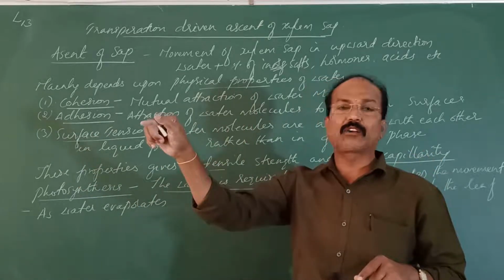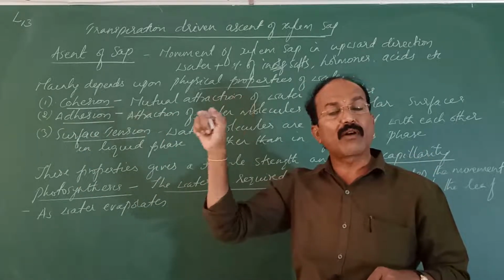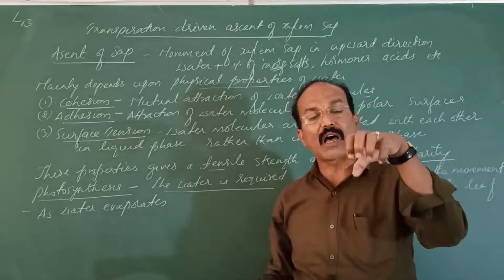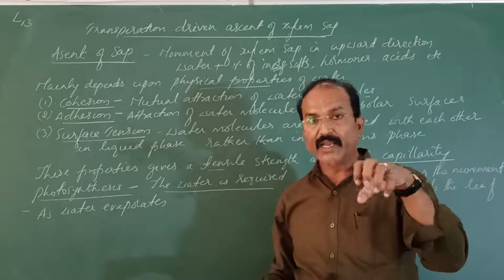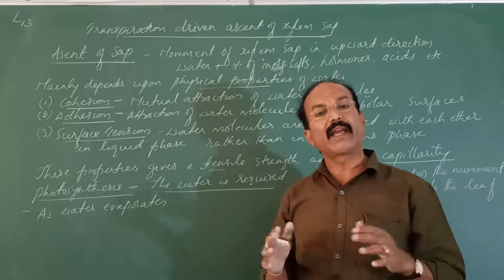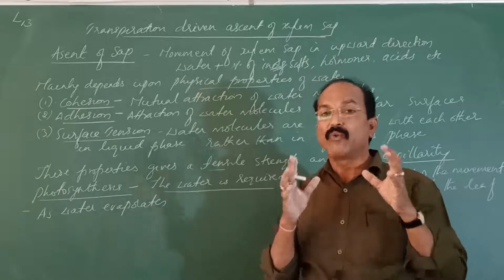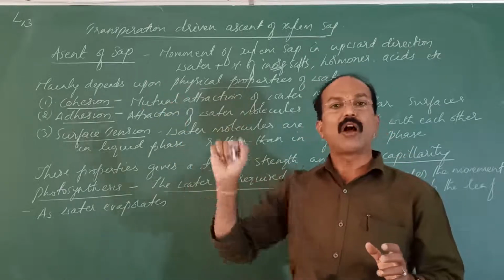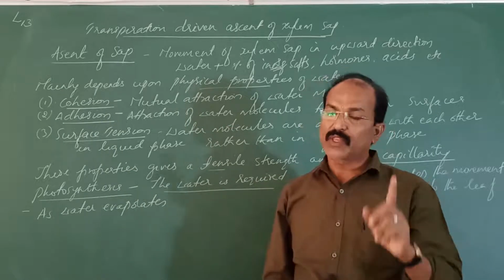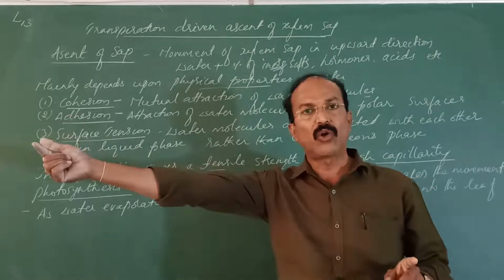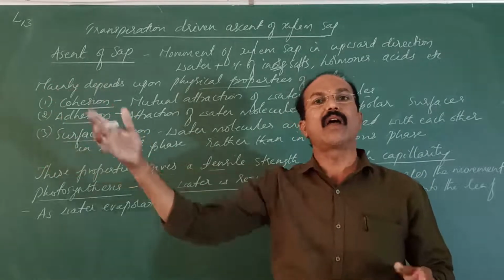Because in the atmosphere the water vapor concentration is less when compared to the intercellular spaces or the air space that is present in the stoma. So air chambers and intercellular spaces are present where the water vapor is more when compared to the atmospheric water vapor. So the water vapor diffuses from higher water vapor concentration to lower water vapor concentration into the atmosphere.